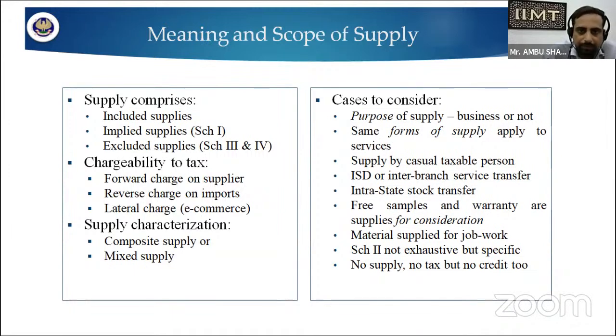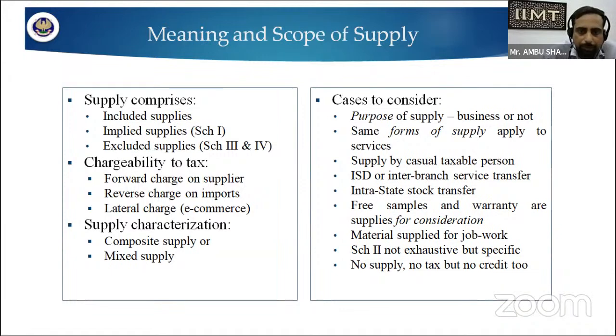Forward charge on supplier, reverse charge on imports, lateral charge, supply characterization, composite supply and mixed supply. Whatever cases we consider while doing supplies, first, what is the purpose of supply? It should be for business purpose or some other purpose. Business or not, the same form of supply applies to services. Supply by casual taxable person, ISD, that is input service distributor, or interbranch service transfer. There is intra-state stock transfer, free samples and warranty as supply for consideration, and material supplied for job work.